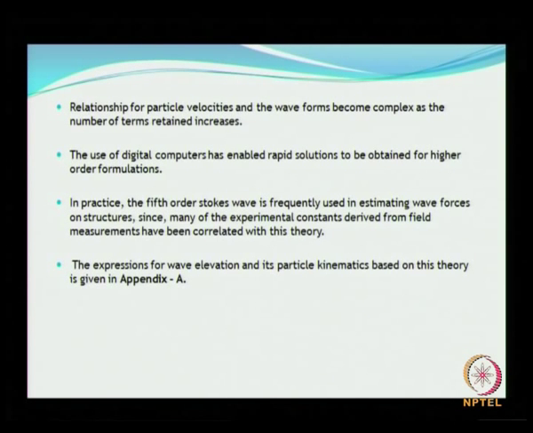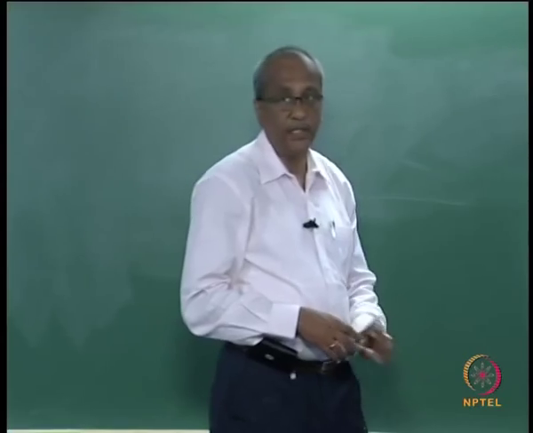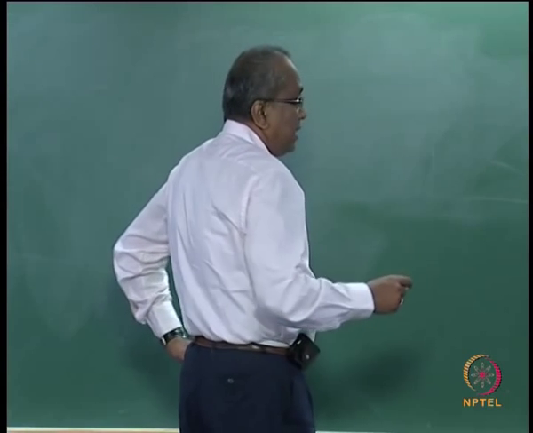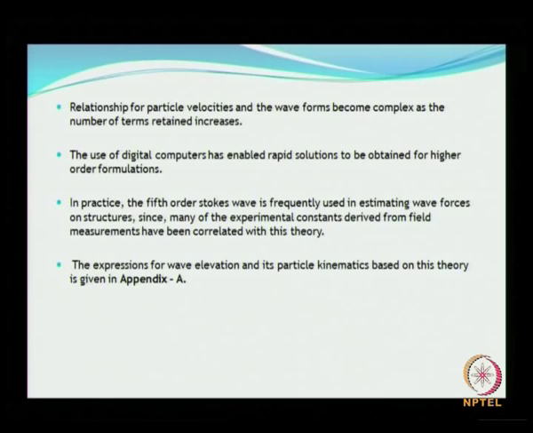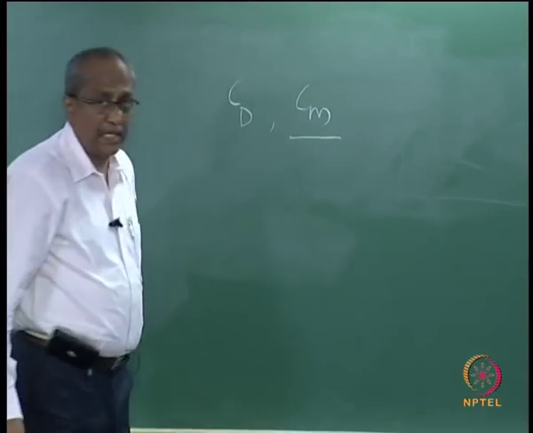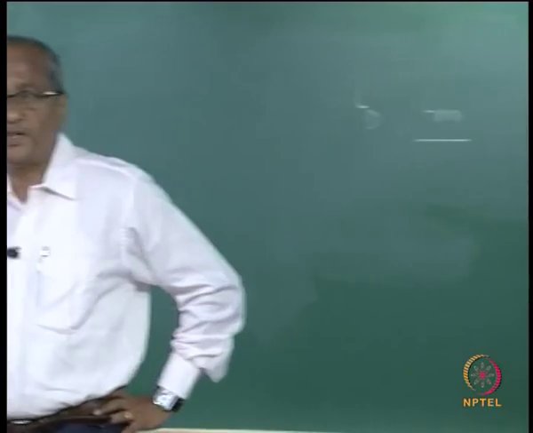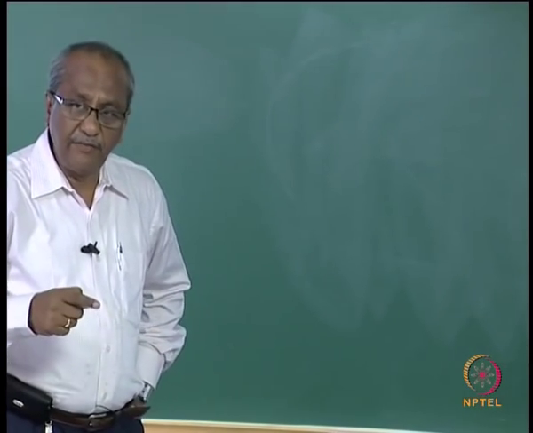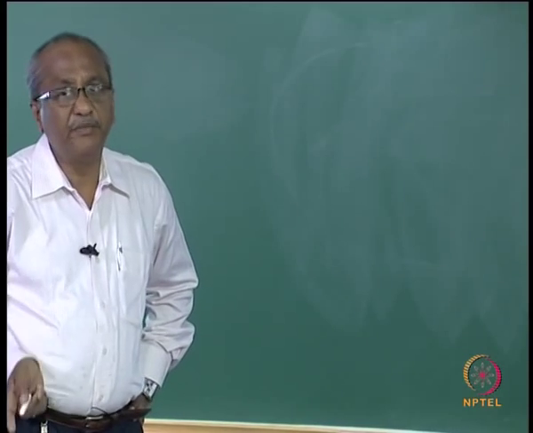What does that mean? As I said, this pertains to the wave forces on structures. When we talk about the experimental constants, there are mainly two coefficients, which are called the hydrodynamic coefficients of drag and inertia. These are derived only from experiments or from the field.